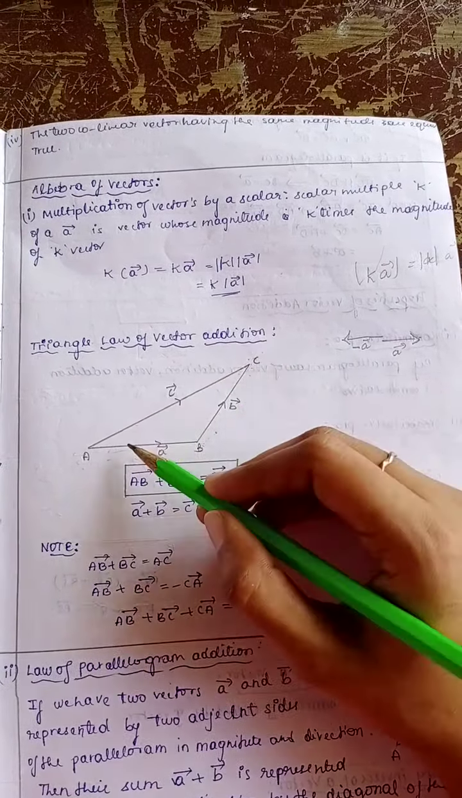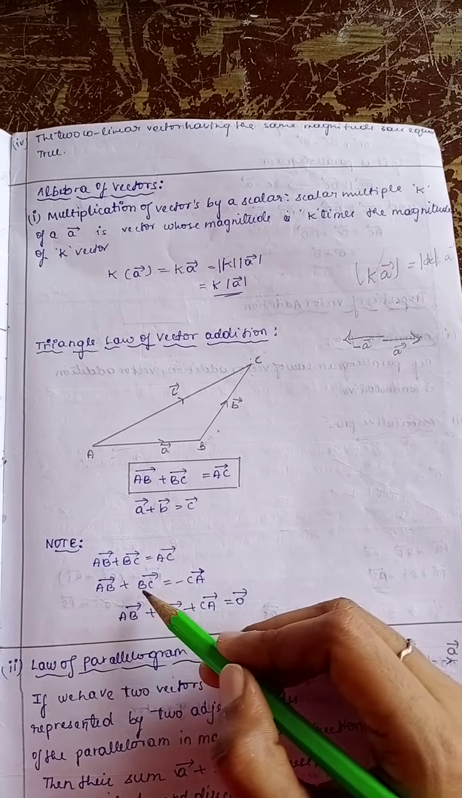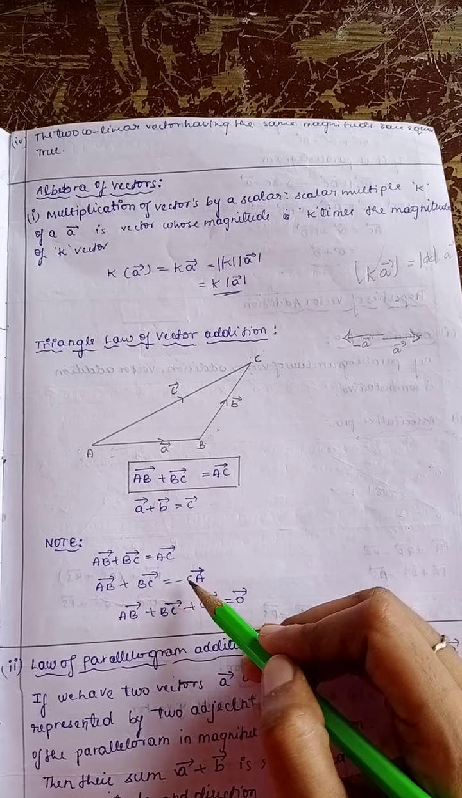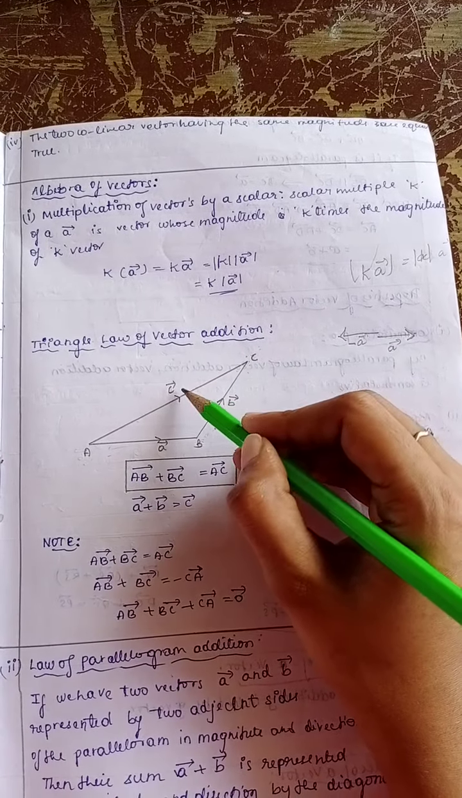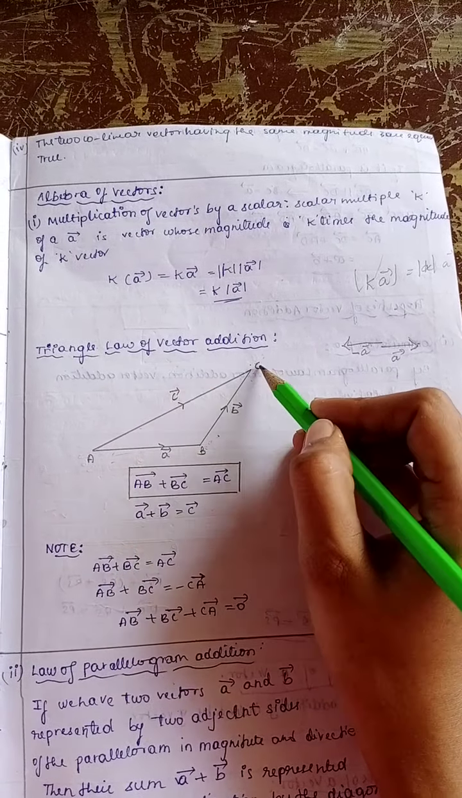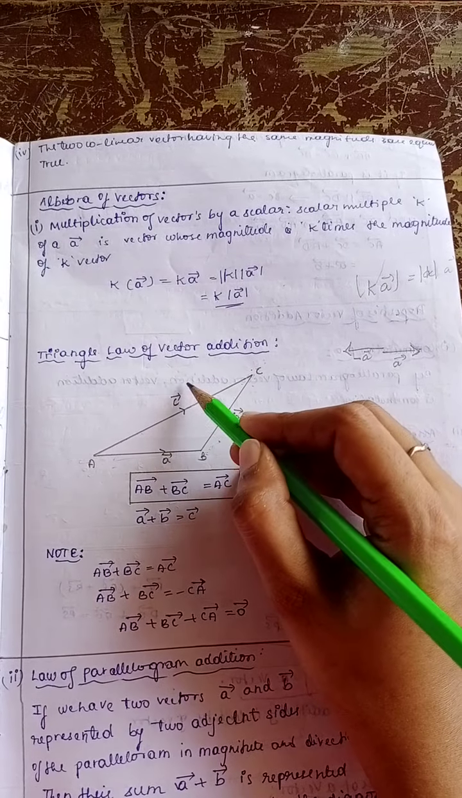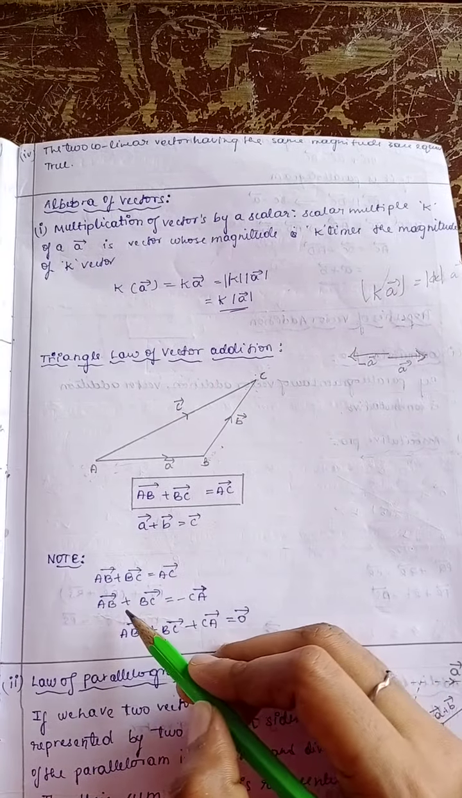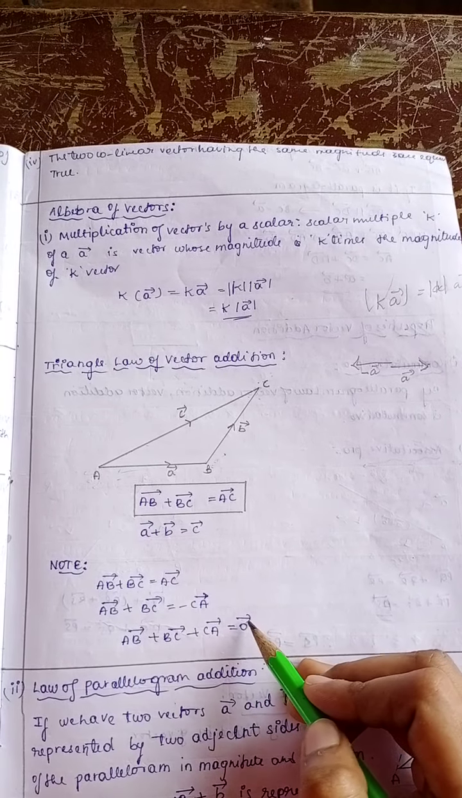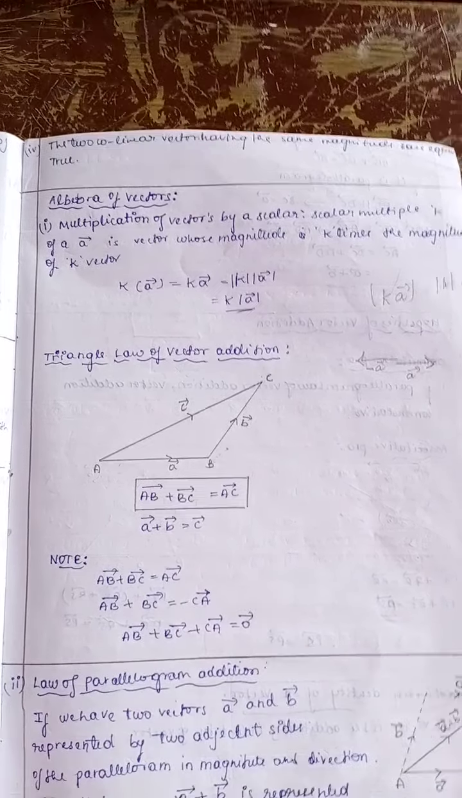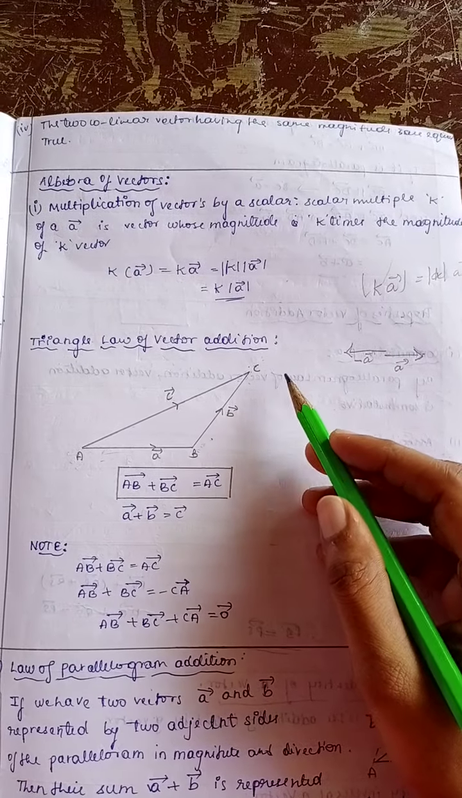This is displacement, this is the distance. So AB plus BC is equal to minus CA. This is the reverse: A to C is vector C, and C to A is minus C. So AB plus BC plus CA is always the 0 vector. So this is called the triangle law of vector addition.